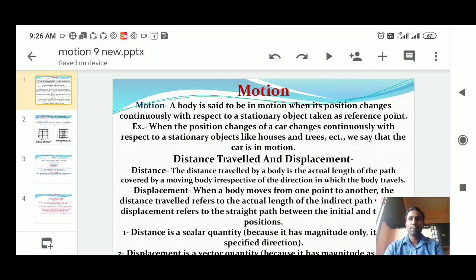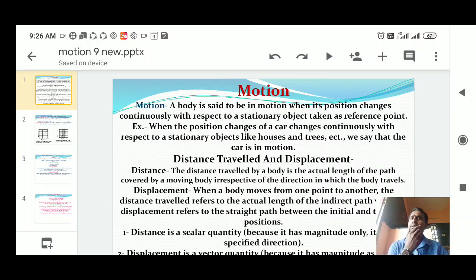Sir, what are the movements we studied? For example, linear motion or linear movement. Linear means straight. For example, in a parade, the soldiers are moving in a straight manner, right? That is called linear motion. Otherwise, if you are walking in a straight path without any deviation or disturbance from your friends, that is called linear motion.